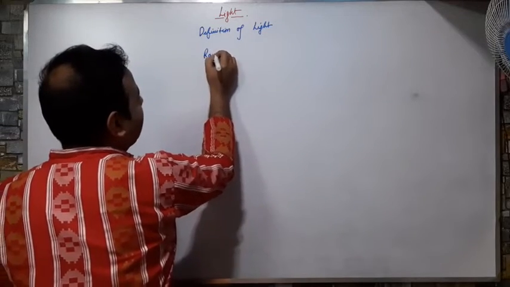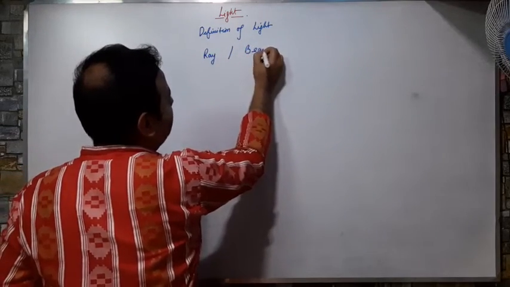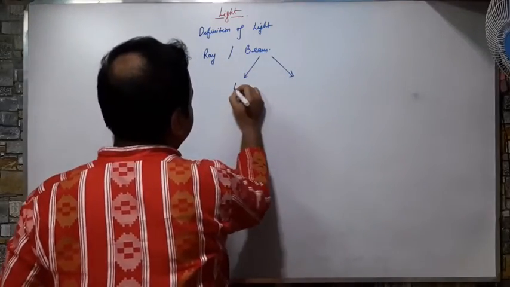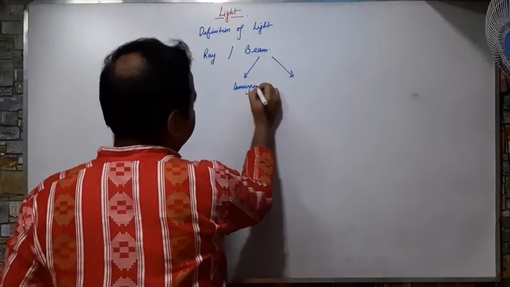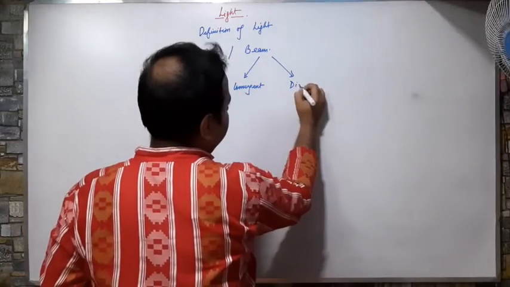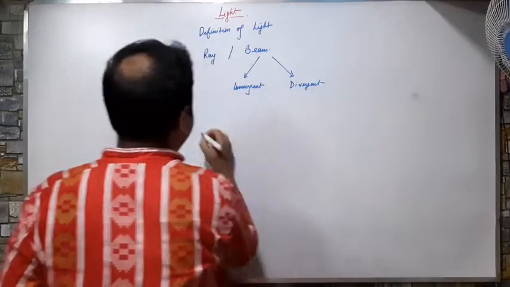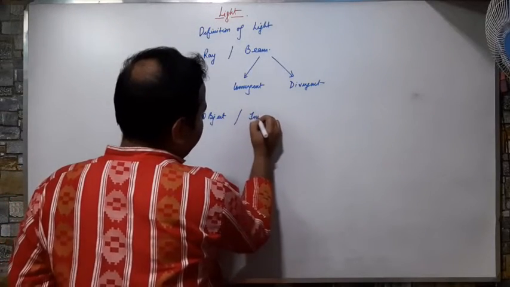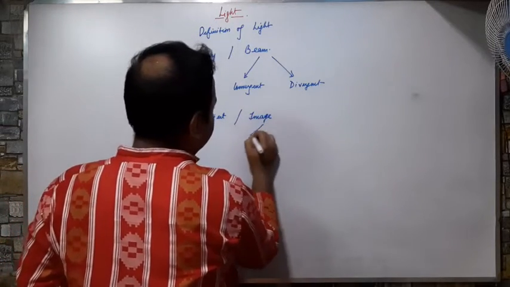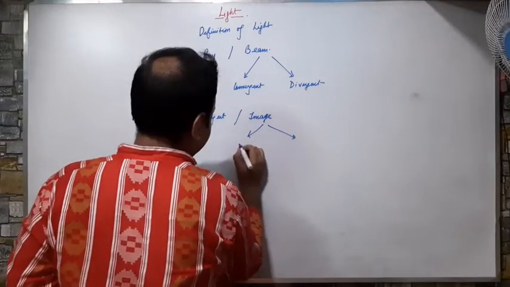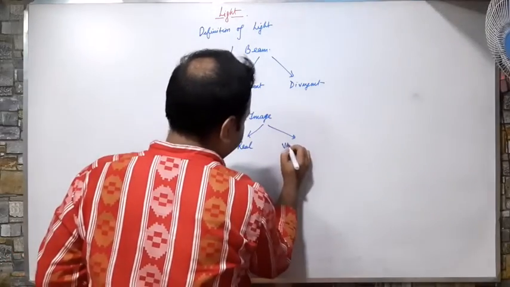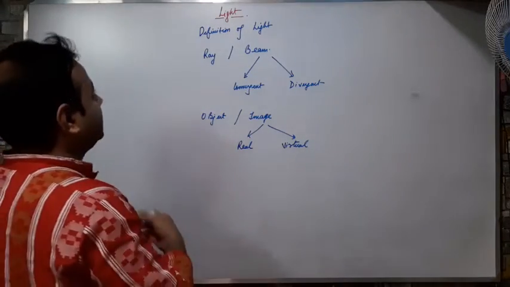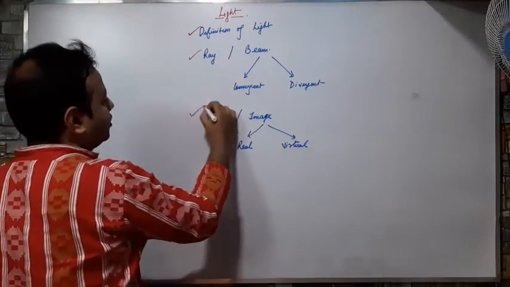Next, what is a ray? What is a beam? What are the types of beam? What is an object? What is an image? What are the types of image? Okay, then only we will move on to the next topic. So these are the topics that have to be discussed.